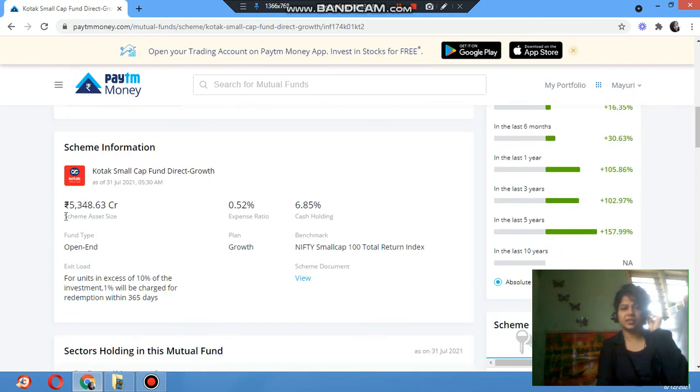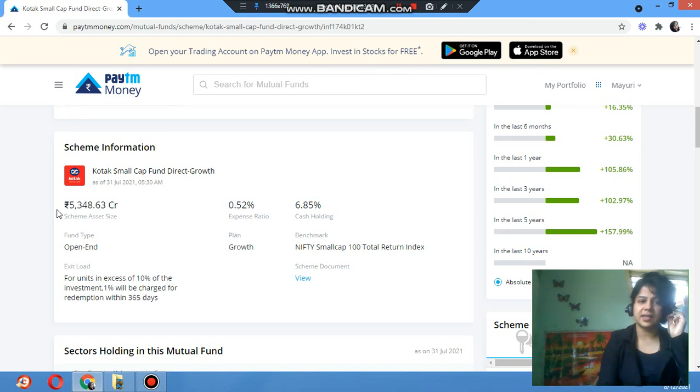The scheme asset size is 5,348.63 crore. The expense ratio, which covers some commissions and other expenses, is 0.52. And the cash holding, whatever cash they are holding, is 6.85.